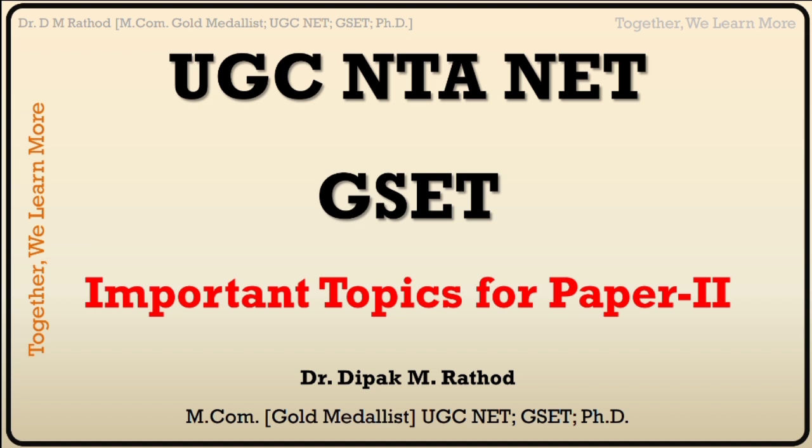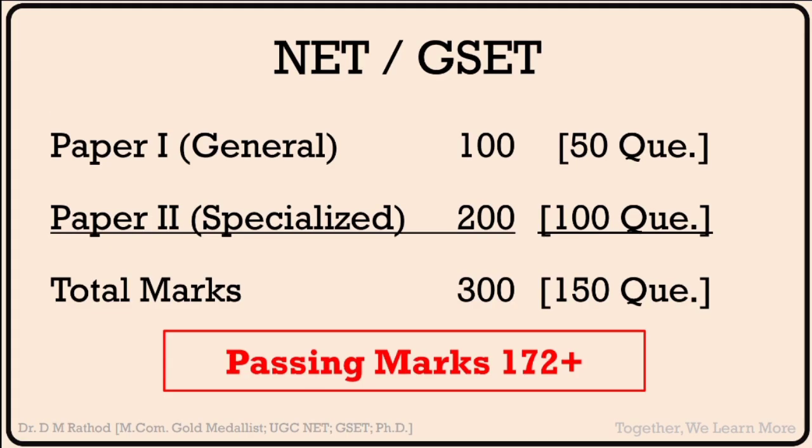So as you have only 1 month, 1 or 1.5 month left, you can prepare from that topic. Clear? See here, this is simply an examination style. For paper 1, we'll have 100 marks, that is 50 questions. And for paper 2, that is 200 marks, 100 questions. Paper 1 is general for all the streams. So total 300 marks. Out of 300 marks, you have to score more than 172 for getting in passing criteria.